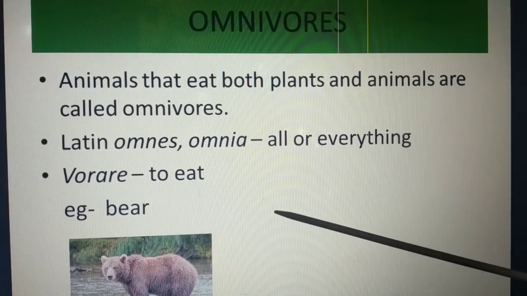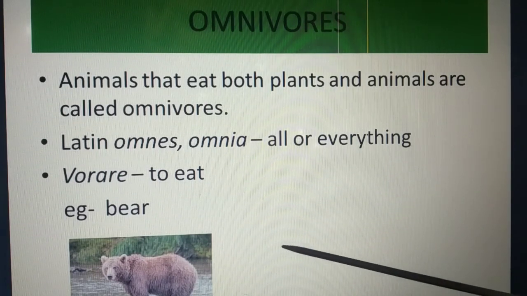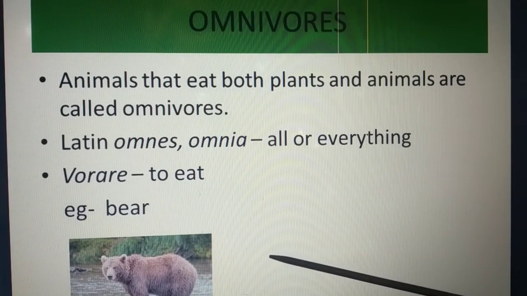For example, there are also so many examples. It is bear, and second maybe the humans, and maybe the birds also.